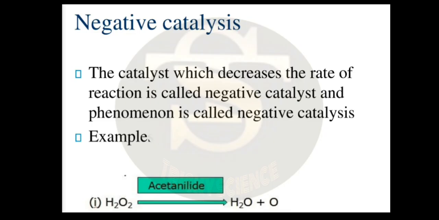Negative catalysis. The catalyst which decreases the rate of reaction is called a negative catalyst and the phenomenon is called negative catalysis. Example: decomposition of hydrogen peroxide gets retarded when some acetanilide is added to it. So in this reaction acetanilide works as a negative catalyst.